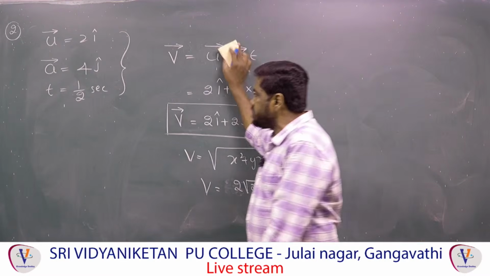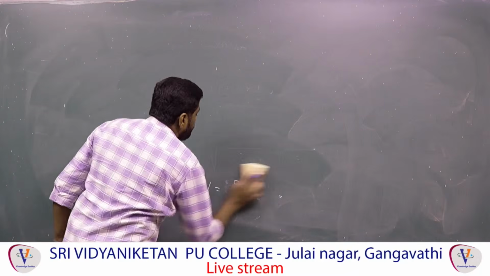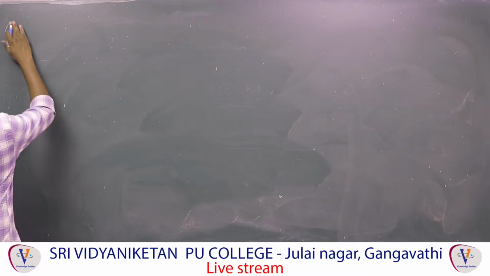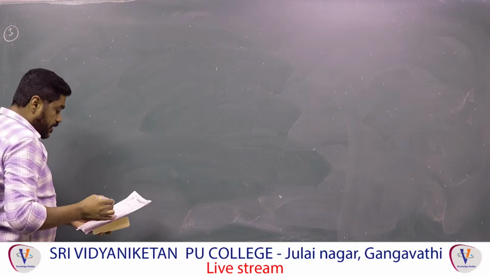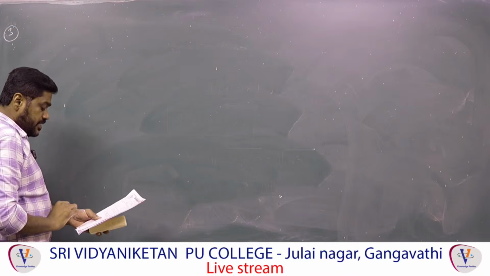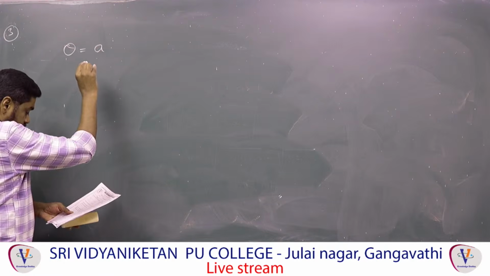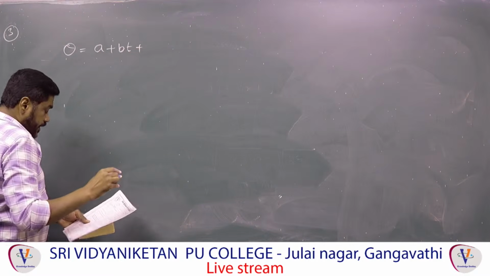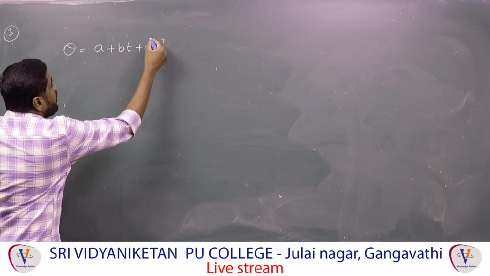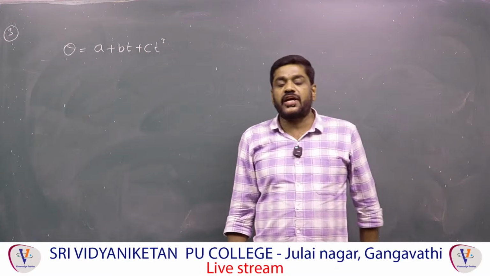Then the third question. Here the angular displacement of the particle changes as a function of time. Theta is equal to a plus bt plus ct squared, given. This is the angular displacement of the particle. Then they are asking for the angular velocity as a function of time.